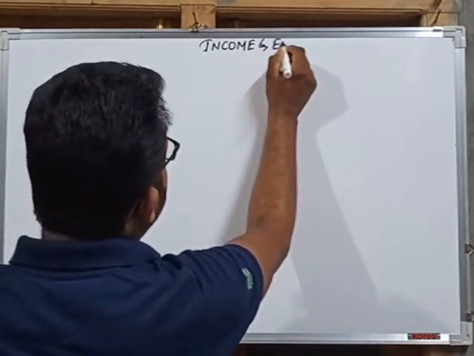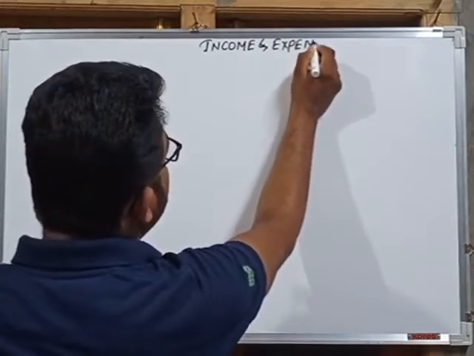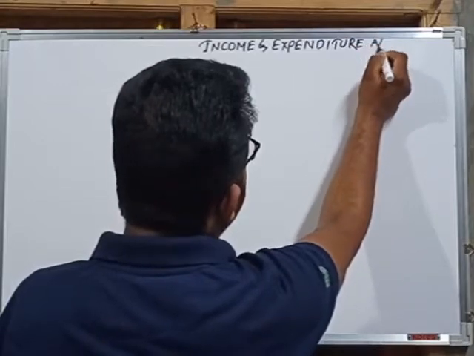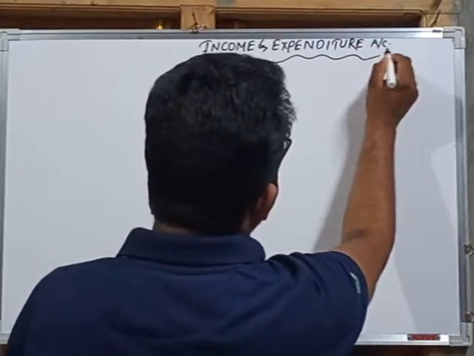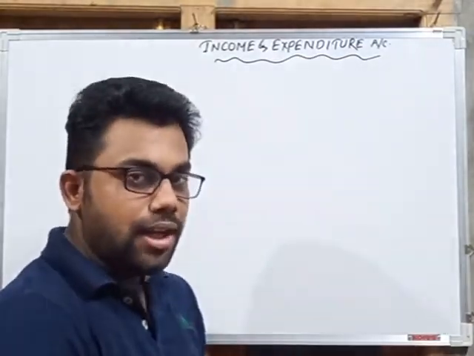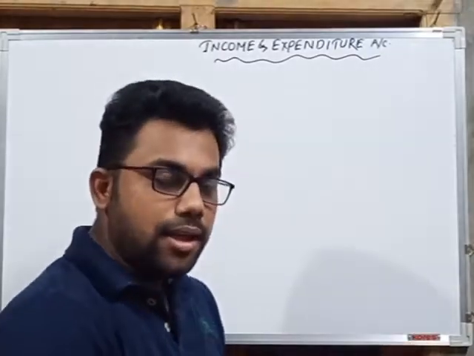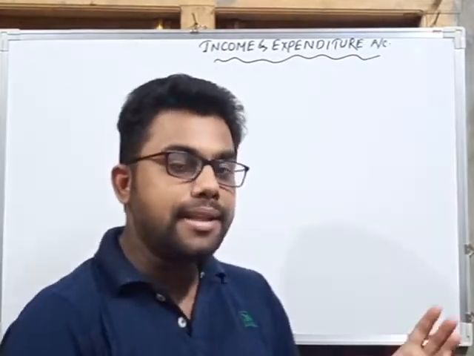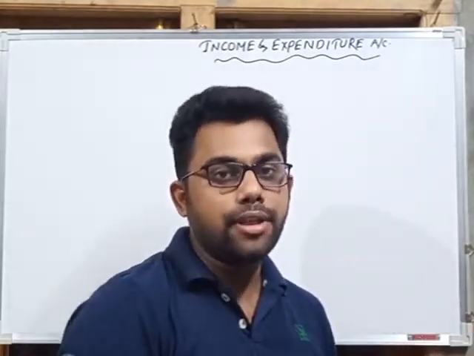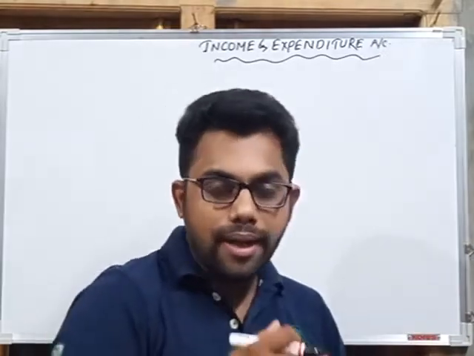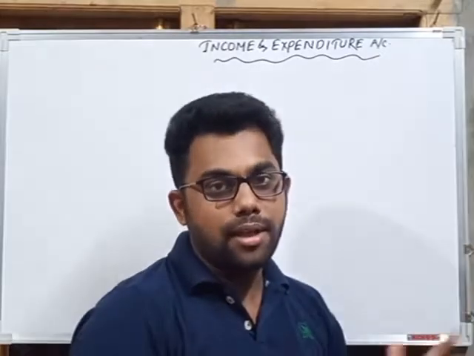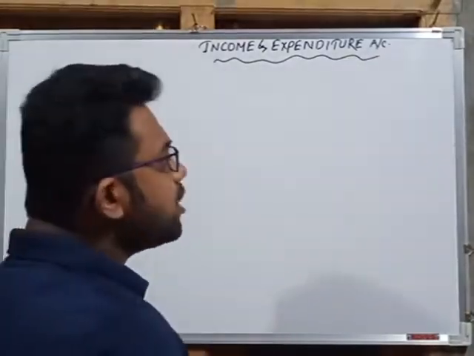Income and expenditure account. Okay, so this is our topic for today's class, and it is one of the accounts prepared by the non-trading organization at the end of an accounting year. Just like the receipts and payment account, which is prepared at the end of the year, similarly the non-trading organization also prepares the income and expenditure account at the end of the year. In an accounting year they prepare it only one time. Okay, so what is income and expenditure account?